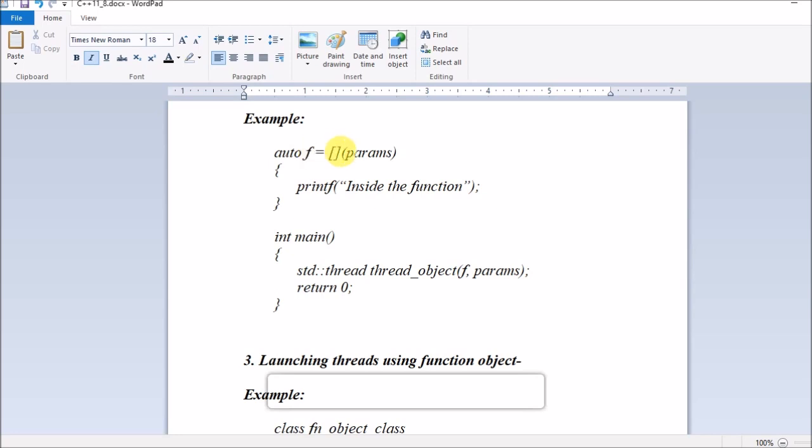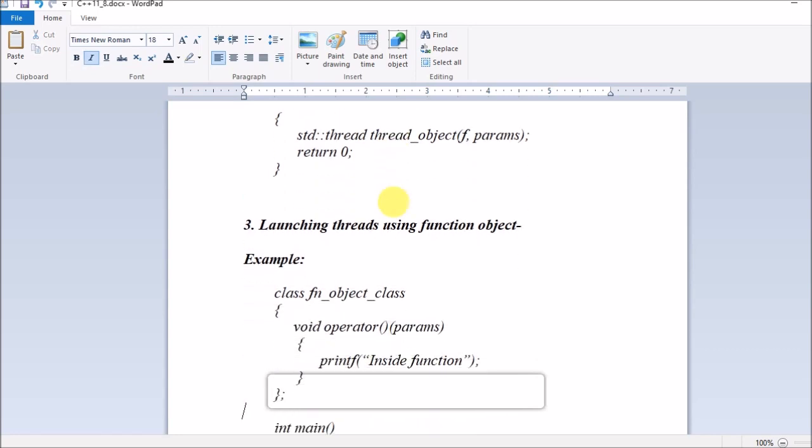In a lambda function, as I've told you, it's always represented by square brackets open and close, and this is the input argument, this is the block. So in this thread object which we created, we are passing the first argument as a lambda expression, and the second is the input argument, so that will be passed here. We can either use this params or we can simply display the message. So this is how we go, guys.